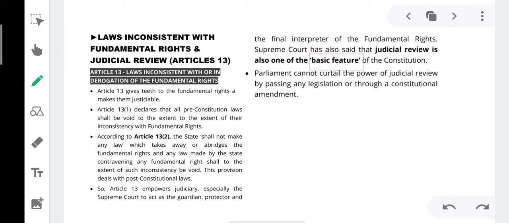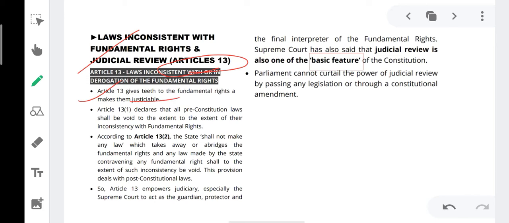Article 13. Law inconsistent with fundamental right and judicial review. As I have said, if Parliament passes any law which takes away the fundamental rights of people, it will be declared null and void by the judiciary. Article 13 gives teeth to the fundamental right.